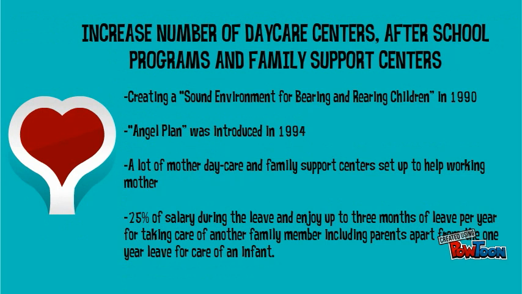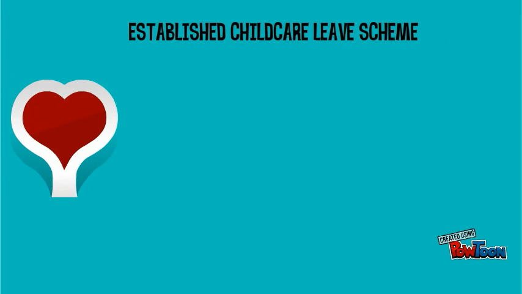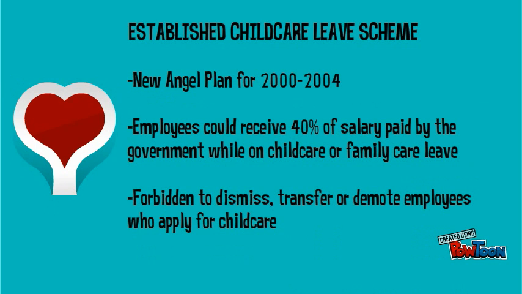The third program under the pro-natal policy is the establishment of the child care leave scheme. This scheme is a continuation of the Angel Plan from 2000 to 2004. In 2001, employees could receive up to 40% of salary paid by the government while on child care and family care leave, due to an amendment of the employment insurance law. Employers also cannot dismiss, transfer or demote any employees who apply for child care leave.